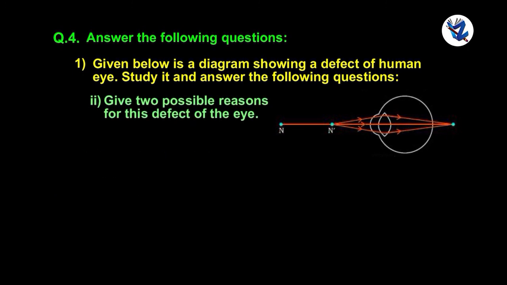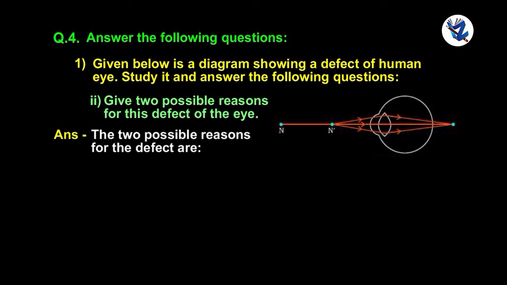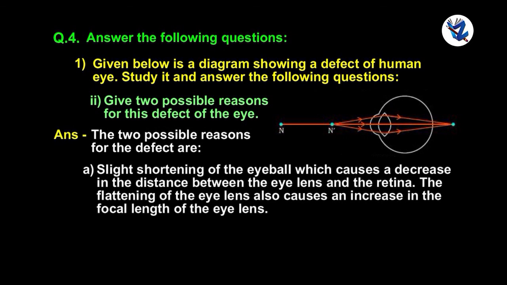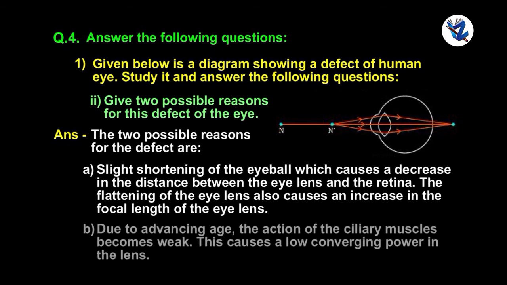Give 2 possible reasons for this defect of the eye. The 2 possible reasons are: 1. Slight shortening of the eyeball, which causes a decrease in the distance between the eye lens and the retina. The flattening of the eye lens also causes an increase in the focal length of the eye lens. Second reason, due to advancing age, the action of the ciliary muscles becomes weak and this causes a low converging power in the lens.